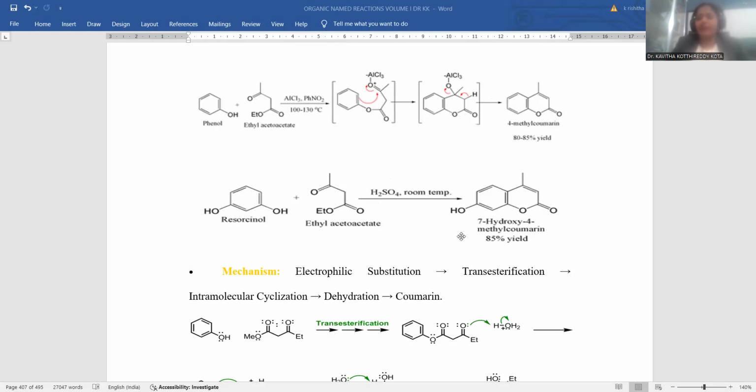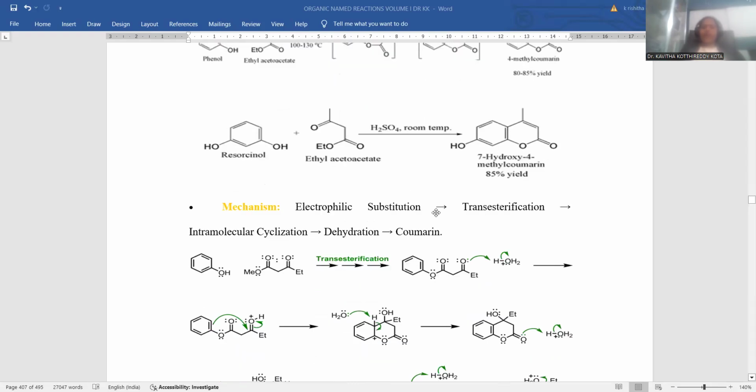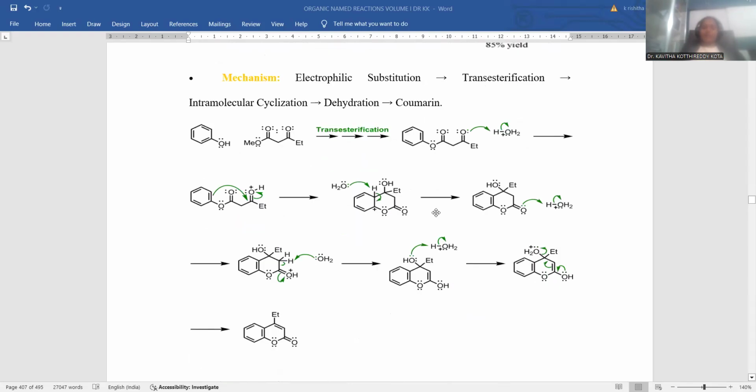This is the way you can obtain 7-hydroxy 4-methyl coumarin as a final product. This is another advancement in the field of the Pechmann condensation. So this is in accordance with the green protocol point of view. You are performing the reaction even at room temperature. So let me give the specific mechanism for the entire process of Pechmann condensation.